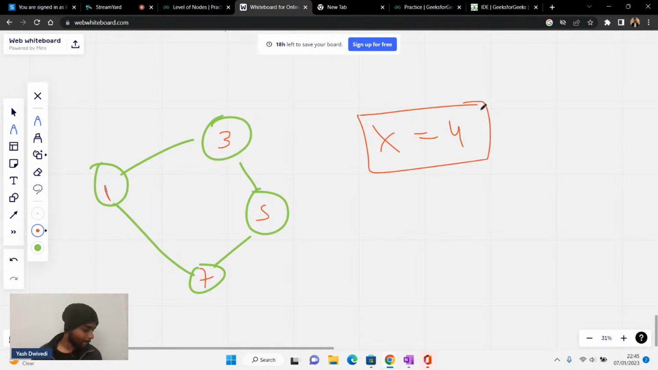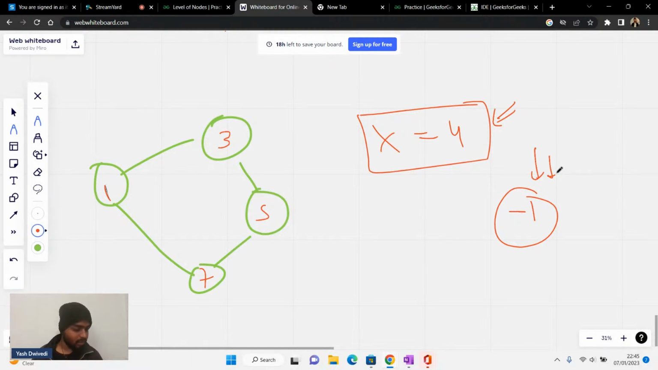What is the level of node x equal to 4? Please tell me. No, minus 1. For it, there is actually no level existing, right? So please write minus 1 in the chat. There's no level existing for it actually.